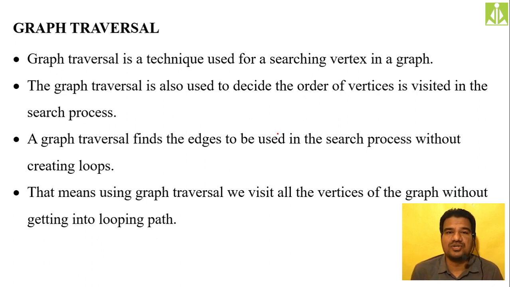For a spanning tree, we can apply any of our traversal techniques, like in-order, pre-order, post-order, and visit all the nodes present inside the spanning tree. But if it is a graph, as it is going to have loops, it is very difficult to apply the traversal techniques directly. In short, whatever technique we use to convert the given graph into a spanning tree, that technique itself is the traversal technique for a graph.